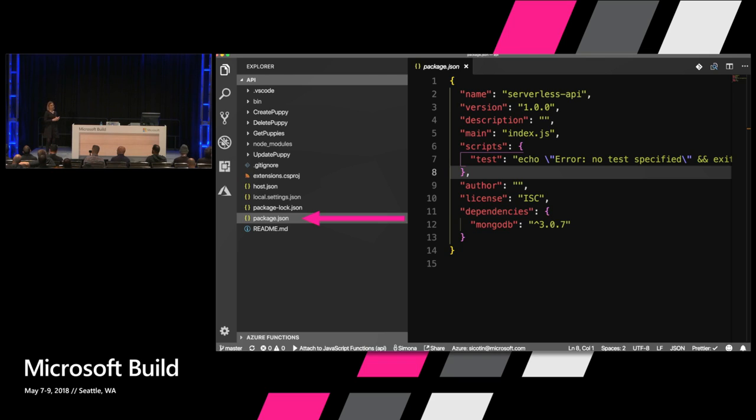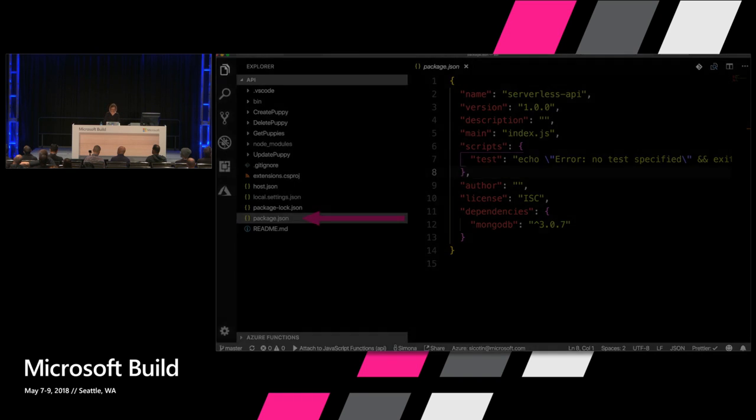If you used Azure Functions before, you probably know that before we had to install NPM packages for each function. And that meant that there were some performance issues. It wasn't as great. Right now, it's time to celebrate. We have node modules at the same level as the function app.